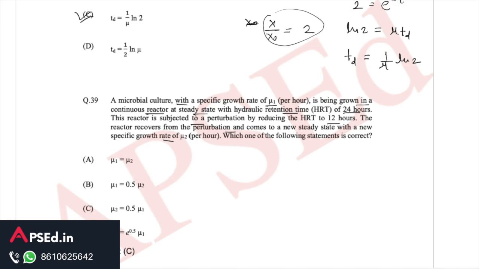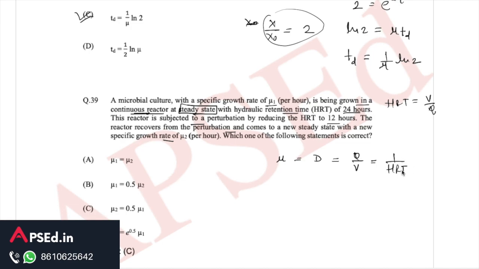So here we have this microbial culture. For a continuous reactor, and that too when we are talking about this steady state condition, as we know, the specific growth rate mu is equal to the dilution rate D, and this dilution rate D is given as Q upon V. Generally HRT, hydraulic retention time, we give as V upon Q. So here we can see it is nothing but 1 upon the HRT.